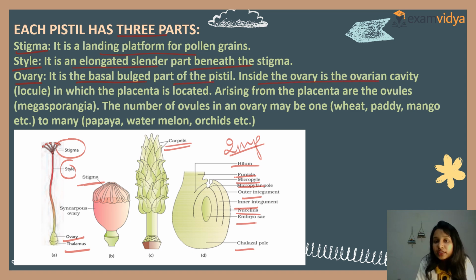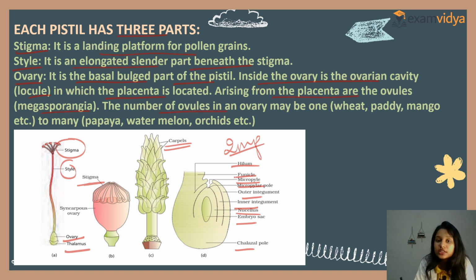Inside the ovary is the ovarian cavity. Inside the ovary, there is an ovarian cavity that is known as locule, in which the placenta is located. Clear? Arising from the placenta are the ovules, that is megasporangium.